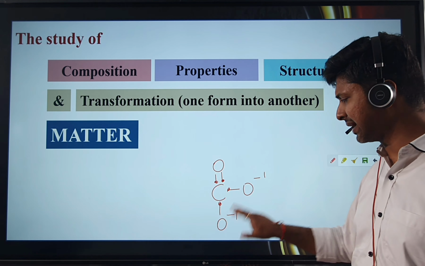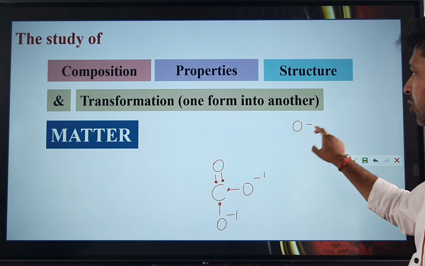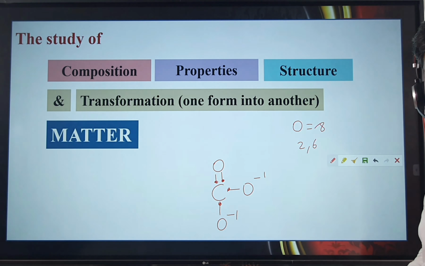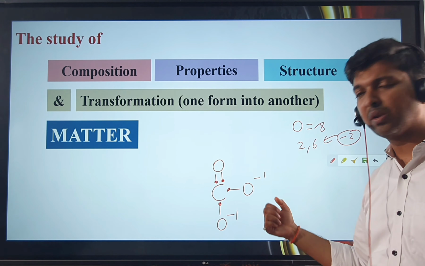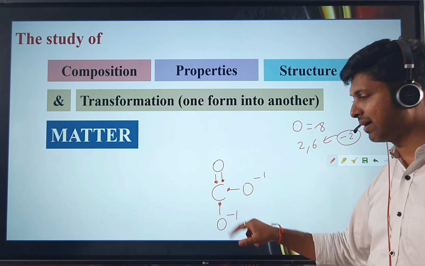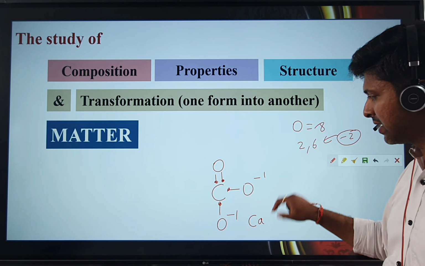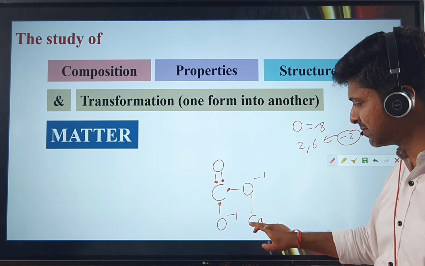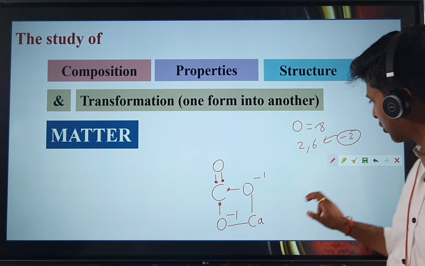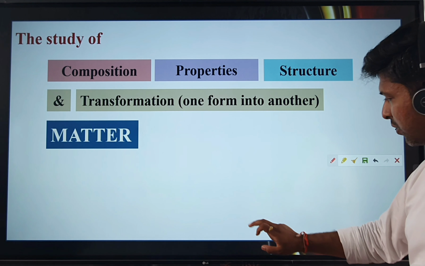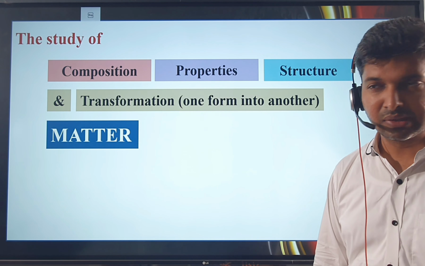These two oxygens are again not satisfied, because they've received only one electron, whereas oxygen has an atomic number of 8 with an electronic configuration of 2,6. It requires 2 electrons to complete its octet, but they have received only one electron. So how will they satisfy themselves? If I attach calcium over here, calcium is ready to give 2 electrons, and after calcium gives 2 electrons, these oxygens will become stable, and the structure will become CaCO3.